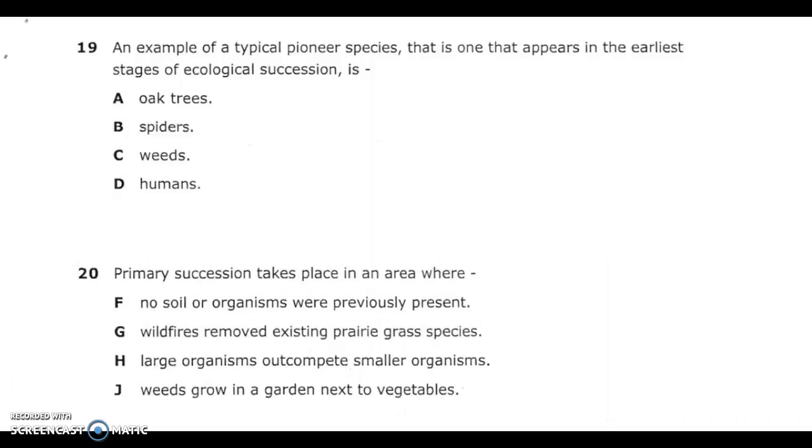Number 20. Primary succession takes place in an area where no soil or organisms are previously present. Wildfires remove existing prairie grass species. H. Large organisms outcompete smaller organisms. J. Weeds grow in a garden next to vegetables.